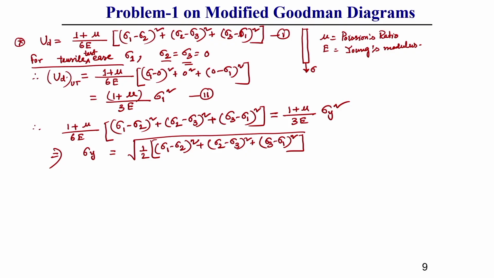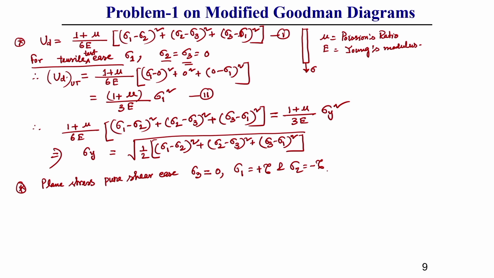Now, in case of pure shear, in plane stress condition, always keep in mind that for pure shear, generally sigma 3 equal to 0, sigma 1 equal to plus tau and sigma 2 will be minus tau.